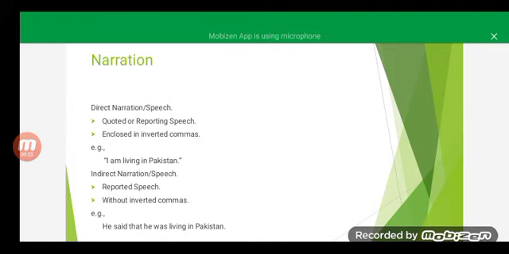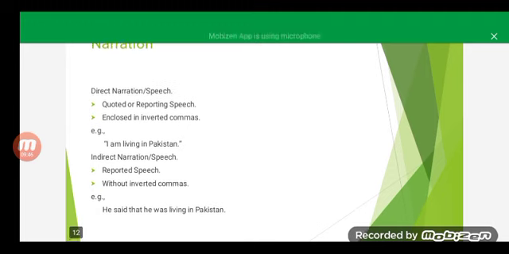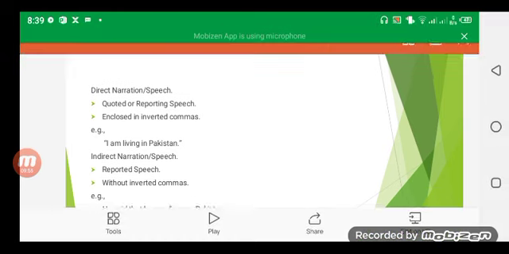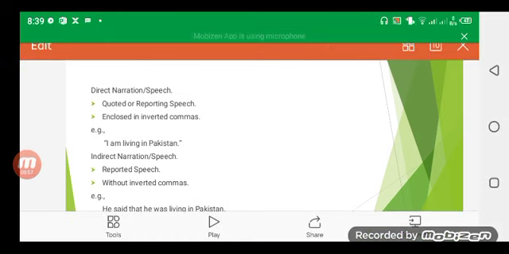Next, the second type of narration is indirect speech, or we can call it indirect narration. It's also called reported speech, and there will be no inverted commas. For example, he said that he was living in Pakistan, so we convey the message of the speaker rather than the exact words of their utterances. It was all about the summary of the grammar.